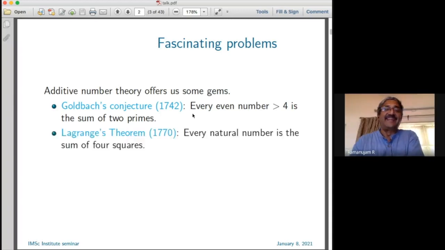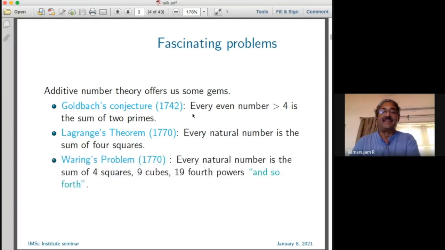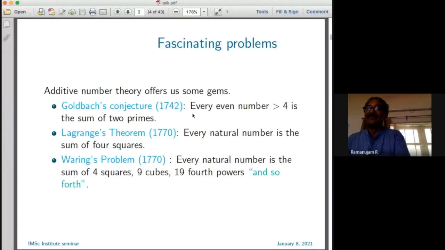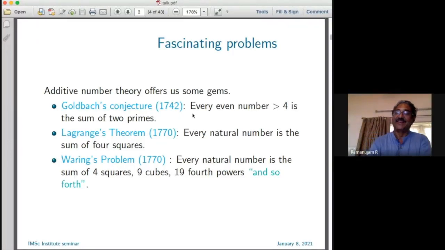Lagrange's theorem: every natural number is the sum of 4 squares. 1770, Waring's problem: every natural number is the sum of 4 squares, 9 cubes, 19 fourth powers, and so forth. I have the Latin original as well on this. That "so forth" is a very beautiful thing to say. It has kept people busy for a very long time, and the Goldbach conjecture is hopefully keeping people very busy right now.